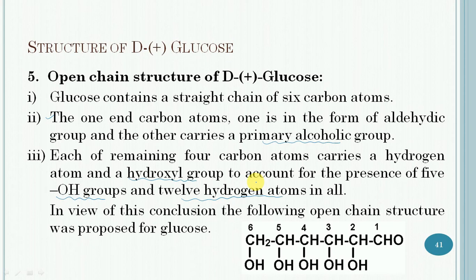In keeping with this conclusion, the following open chain structure is proposed for glucose. It has an aldehyde group at one end and one primary alcoholic group on the other end.